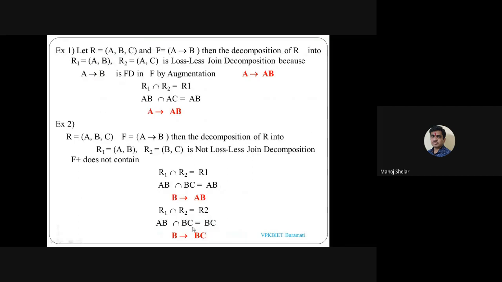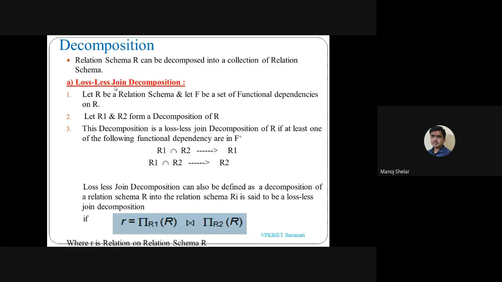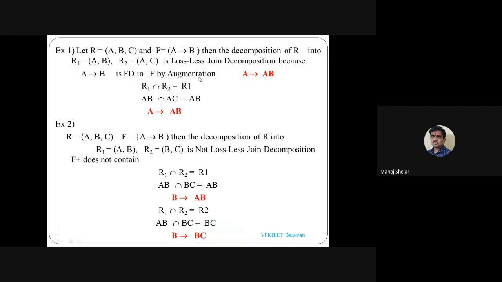Same for the second example. R is ABC, with F as A implies B. R1 and R2 are decompositions with two attributes each. Use the formula R1 intersection R2 is equal to R1. AB intersection BC gives B, and B does not match with A implies AB. Also for R1 and R2, B does not match with A implies AB. So this is not a lossless join decomposition; the lossless join property is not available here.